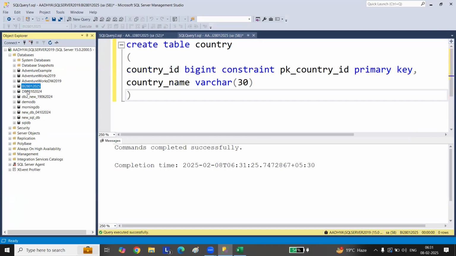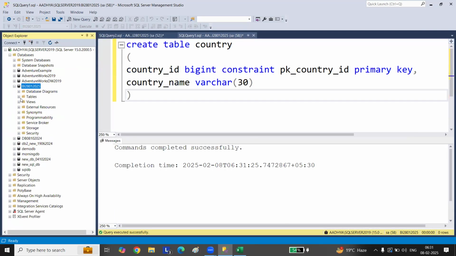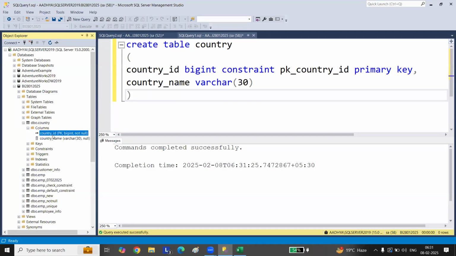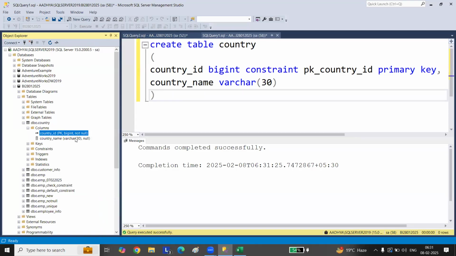Now just refresh these tables here. So you got country. Click on the columns. You see there is a key here. Yesterday we also saw this for the unique key constraint.